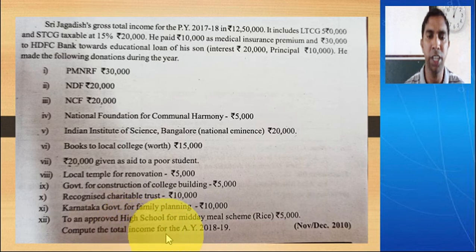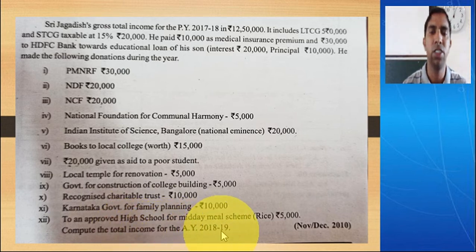So compute the total income for the assessment year 2018-19. This question has come in November December 2010 in Mangalore University.